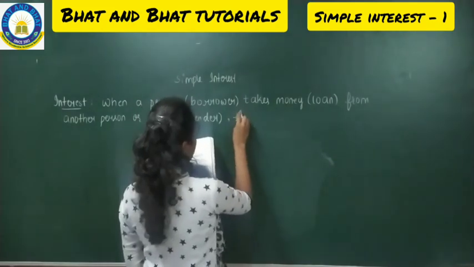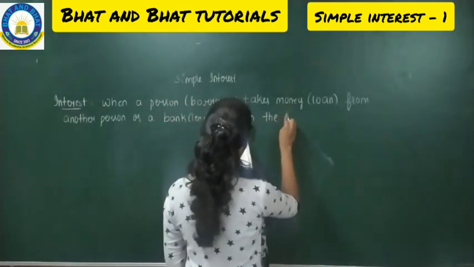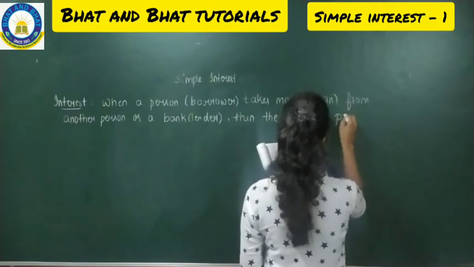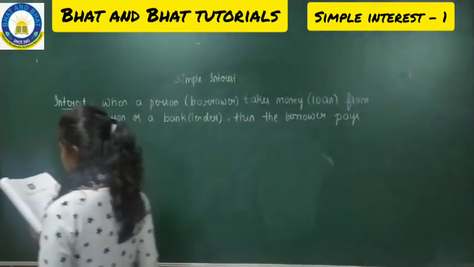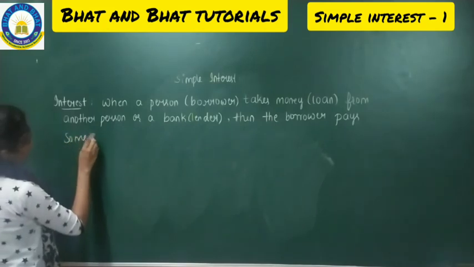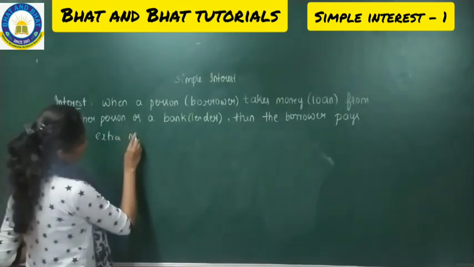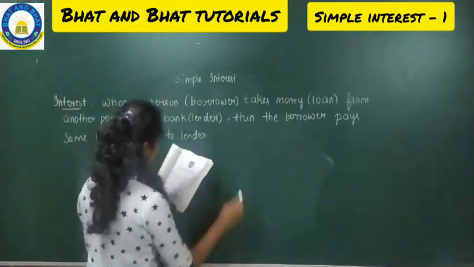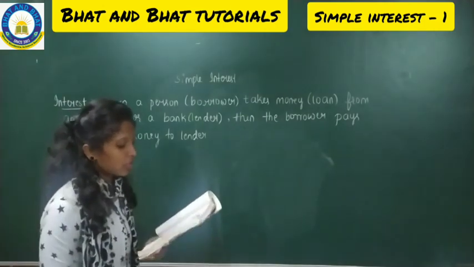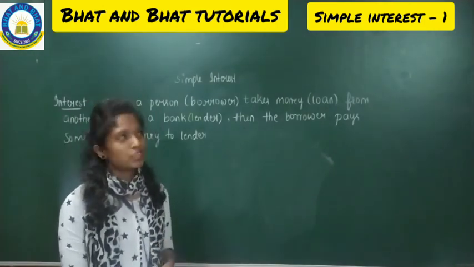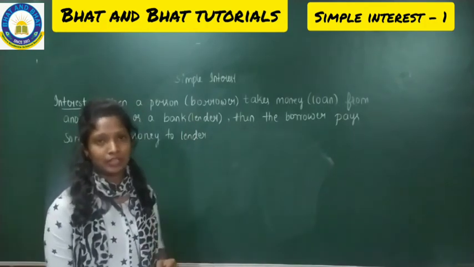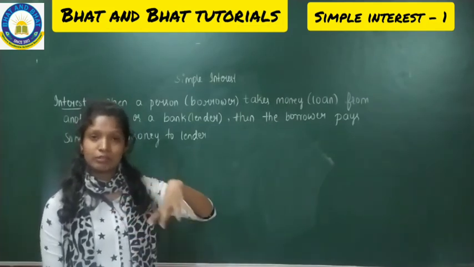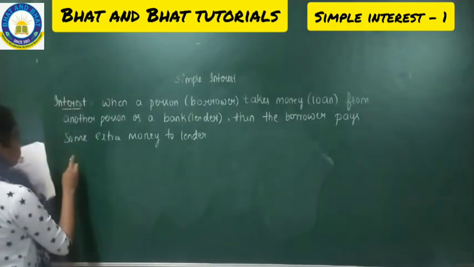Then the borrower, that means the person who has borrowed the amount, pays some extra money to the lender. We will call this interest. In short, it is the additional money paid by the borrower to the lender. The lender is the one who lends the amount, and the borrower is the one who borrows that amount given by the lender. In interest, we have two types.